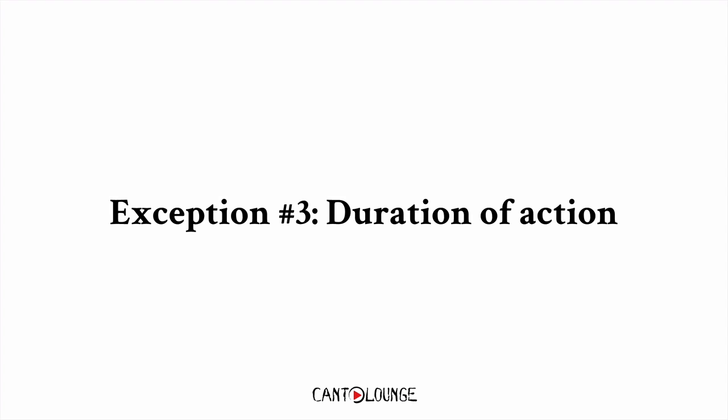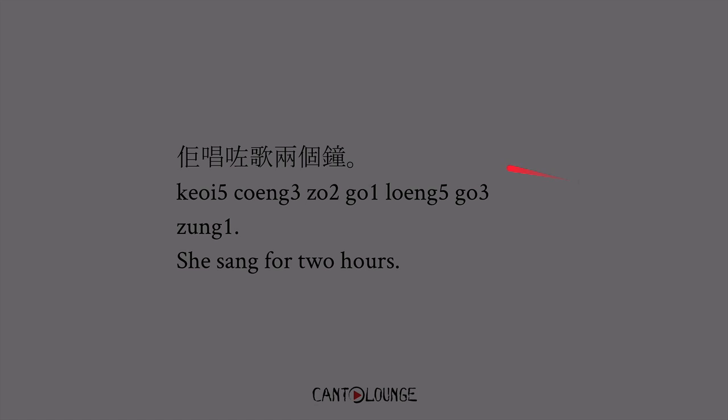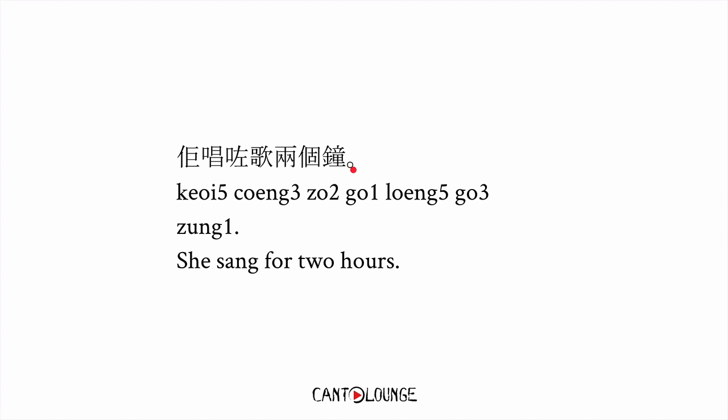Exception number 3, duration of action. So for example, she sang for 2 hours. This is S, subject, verb to sing, object is the song. You can sandwich the duration between the verb and the object. So you can say 佢唱咗2個鐘歌. But you can just as easily say 佢唱咗歌2個鐘. It's perfectly fine as well. So you can be very flexible in terms of the word order in Cantonese.